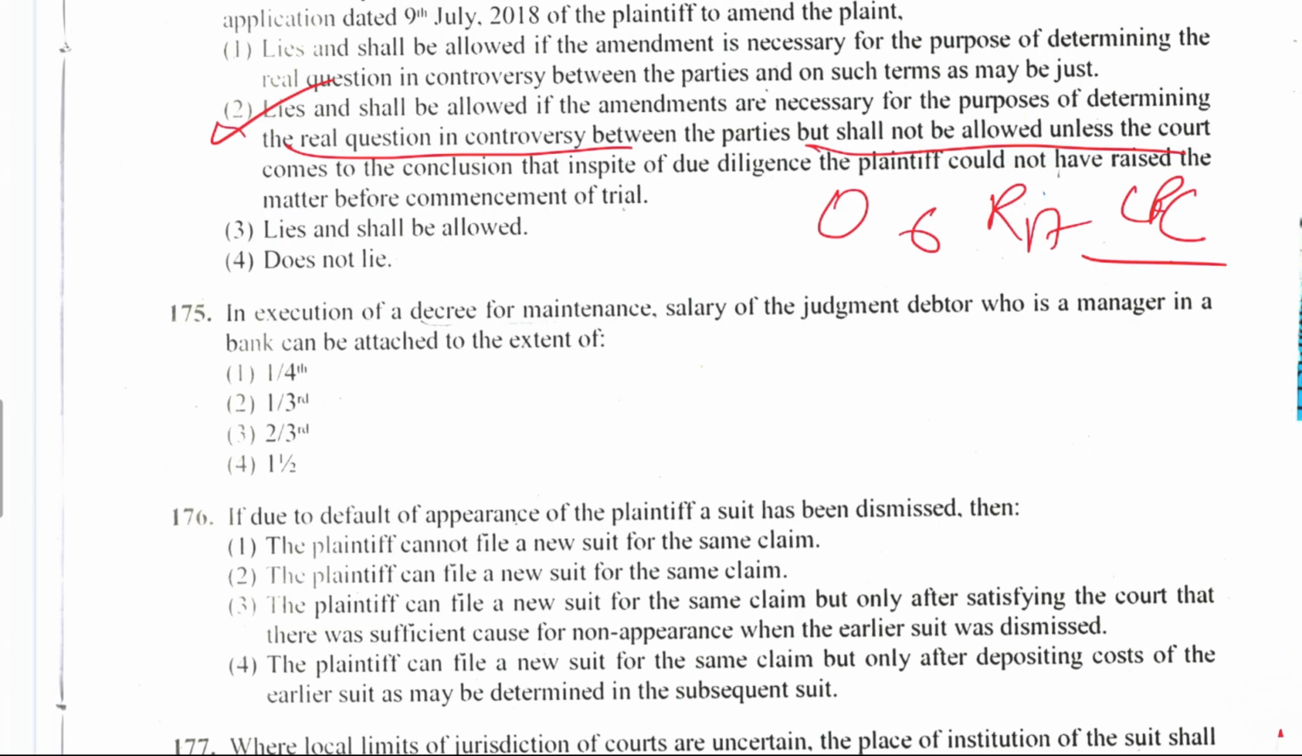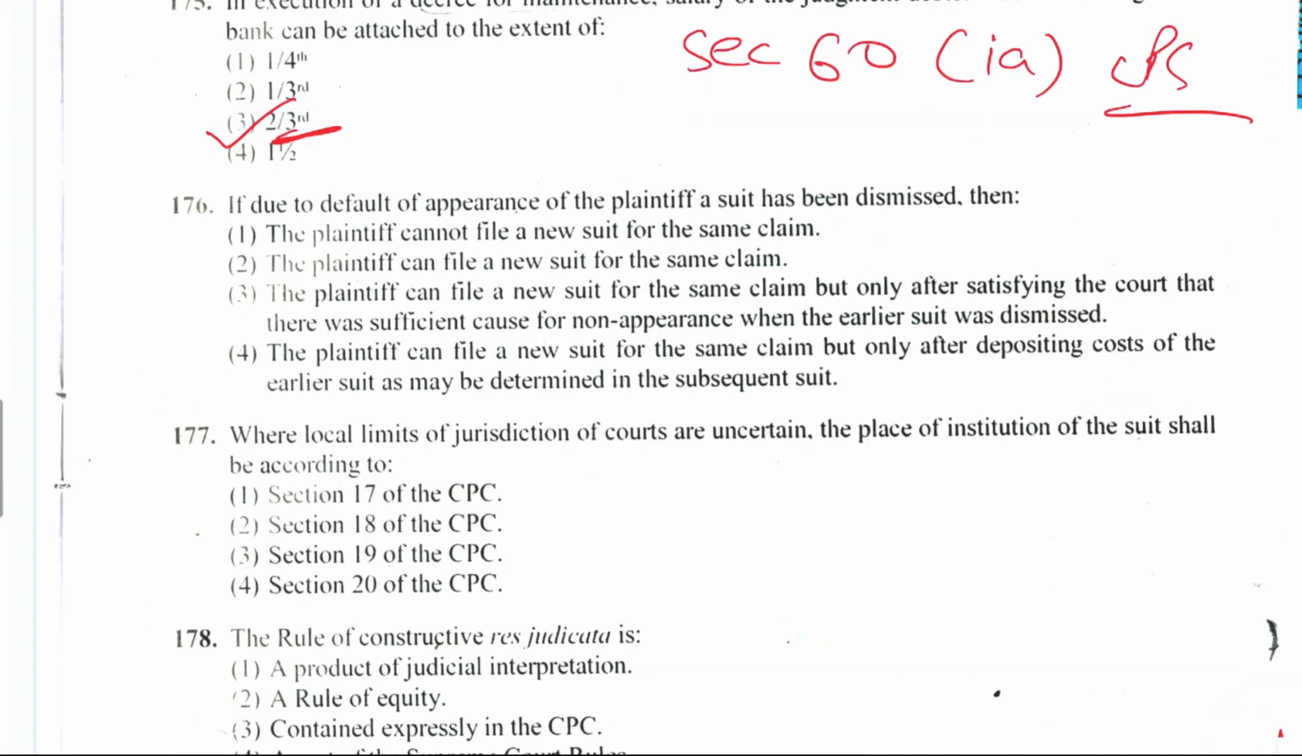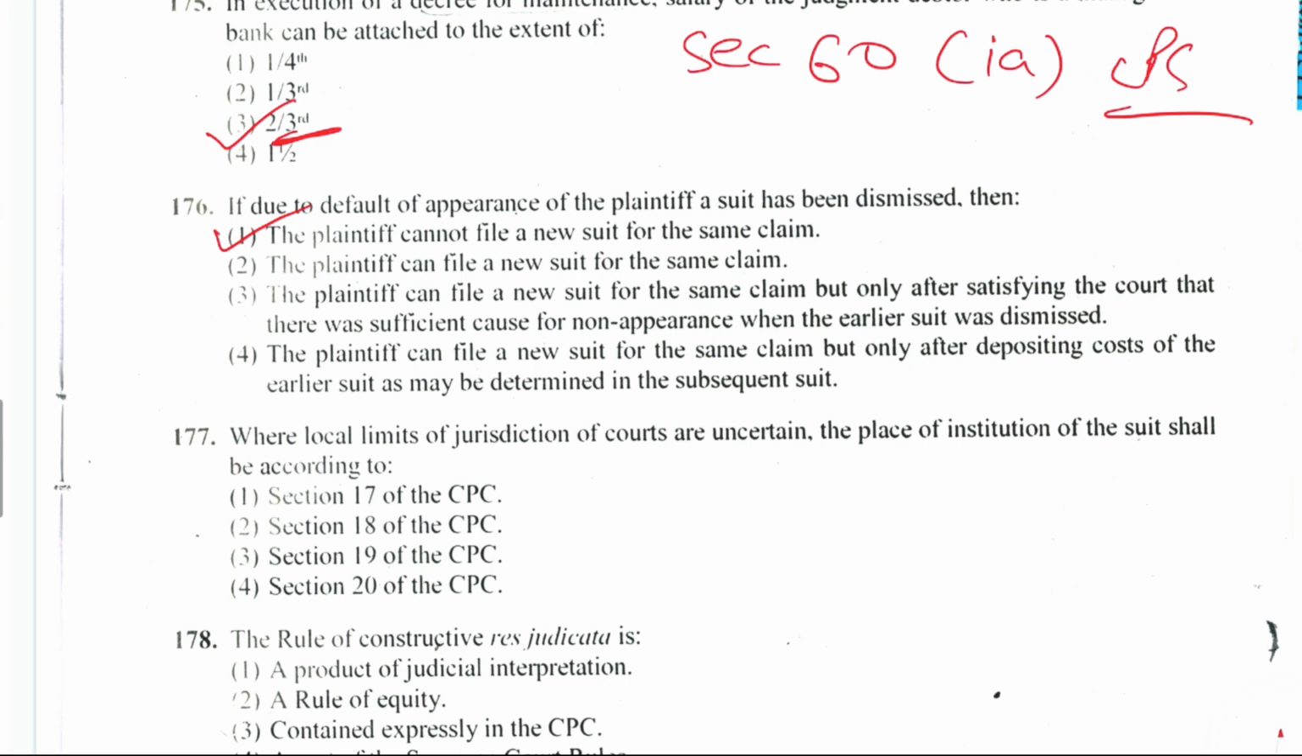Question number 175. In execution of a decree for maintenance, the salary of a judgment debtor who is a manager in a bank can be attached to the extent of how much? 2/3. Section 60 of CPC. 176. If due to default of appearance of the plaintiff a suit has been dismissed, then the plaintiff cannot file a new suit for the same claim. The right answer is option number 1 only, and it is mentioned under Order 9, Rule 9 of CPC.